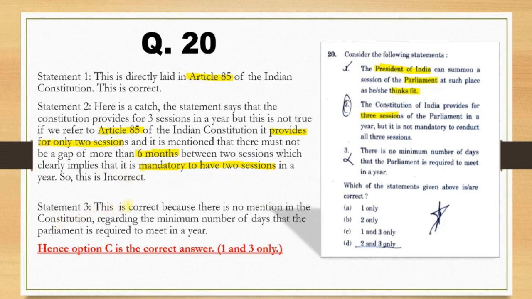Moving towards our statement number 3. This statement said that there is no minimum number of days that the parliament is required to meet in a year. So this statement is correct because there is no mention in the constitution regarding the minimum number of days that the parliament is required to meet in a year. So hence option number C is correct for this question. So this was the last question.